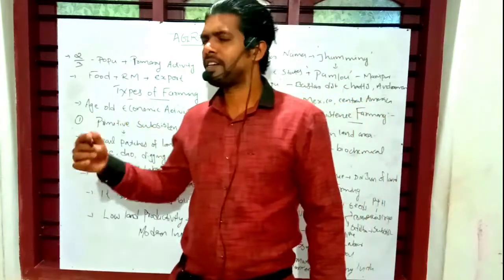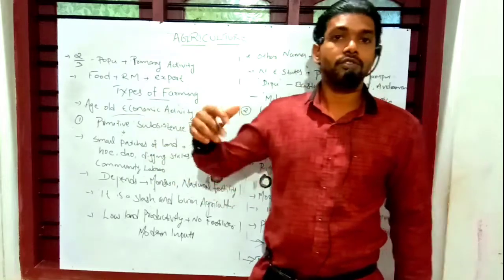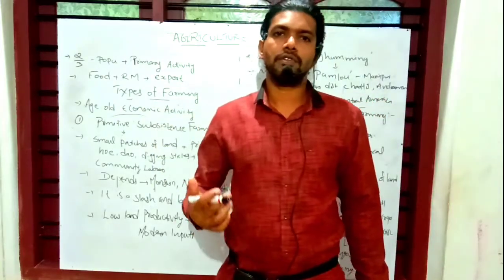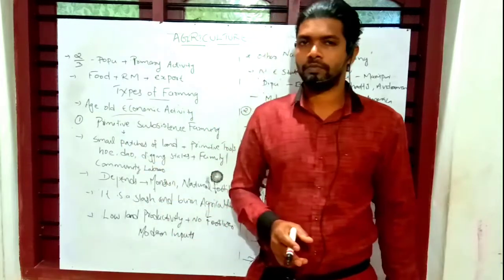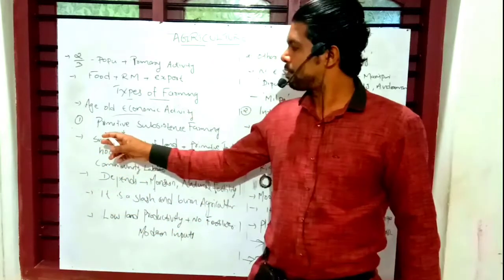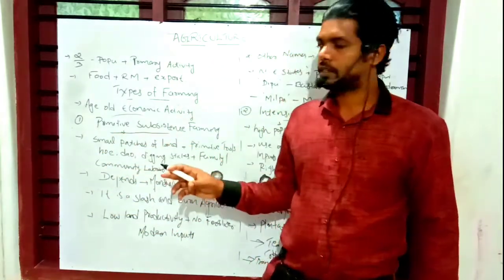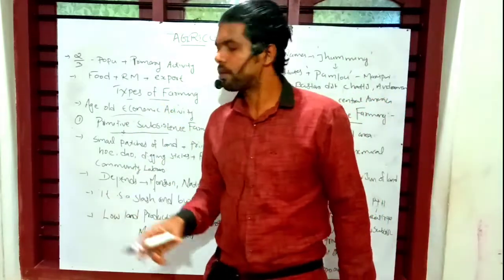Agriculture is one of the age-old economic activities in India. That much old an economic activity in India is called agriculture. So the first type of farming method is primitive subsistence farming. Primitive subsistence farming is the first system of farming in India.